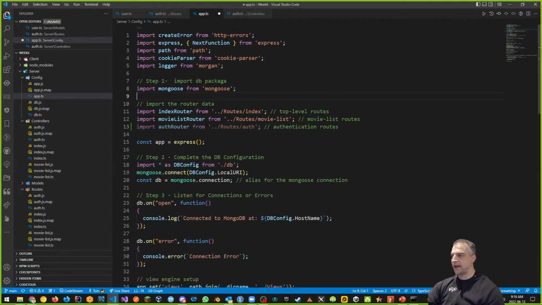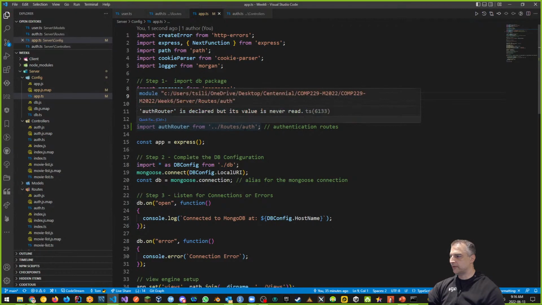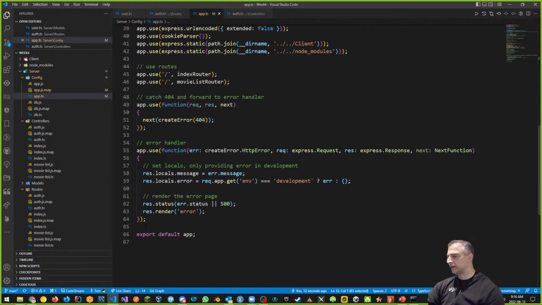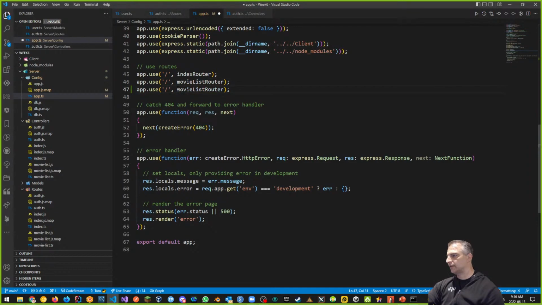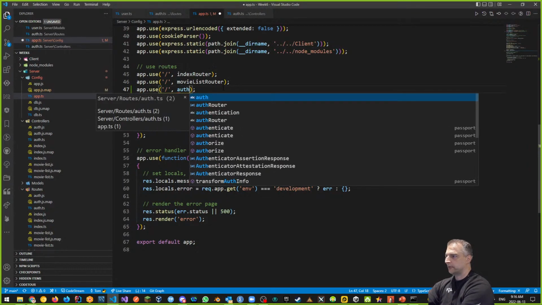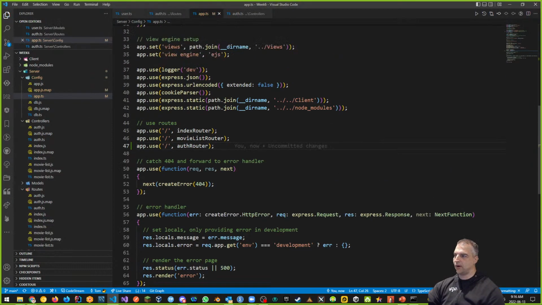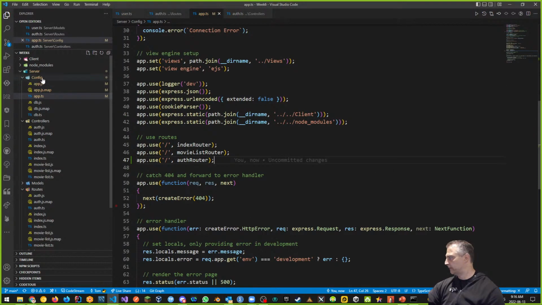We're just configuring now so we can include our auth router, this part right here, inside of here, okay? And just like before, once we include the auth router, even though we've included it, we haven't used it yet, we have to use the authentication routing down here. When I go and look at the routes, I'm just going to copy paste this one, just like before. And we're going to say that this is the auth router. So auth router, there it is. So now our routing has been added to our app.ts inside of our configuration.